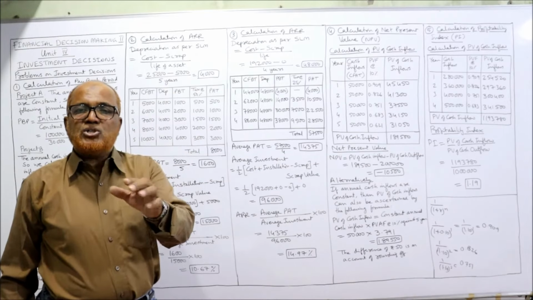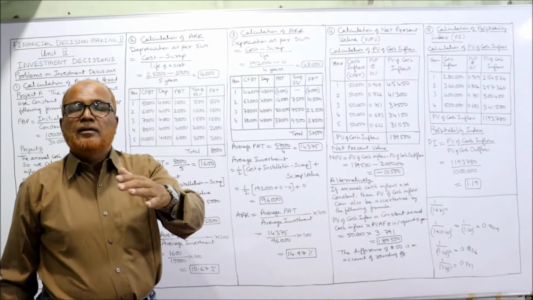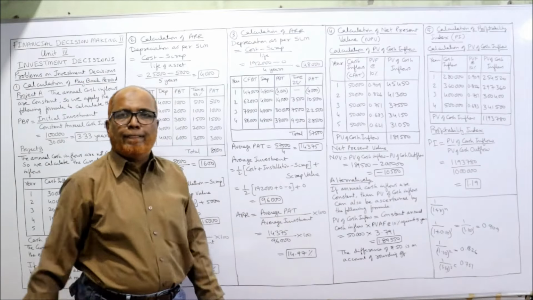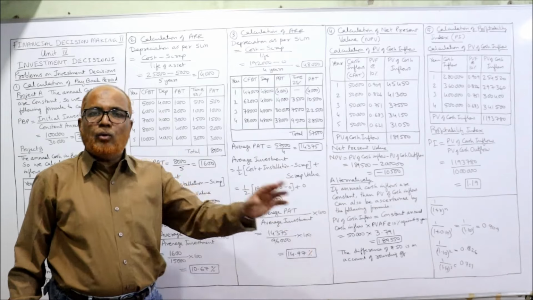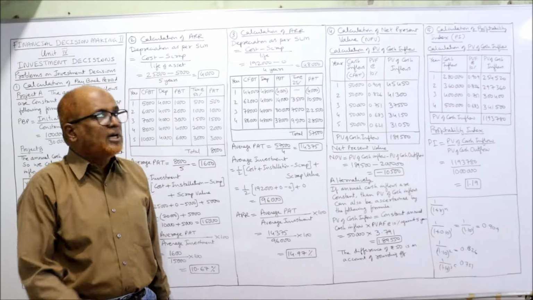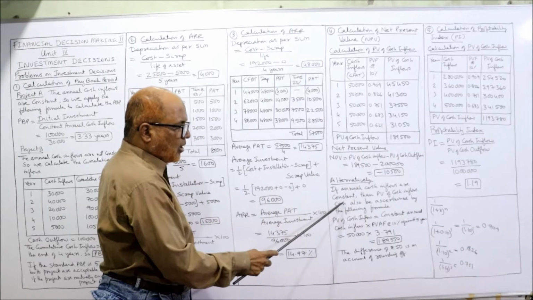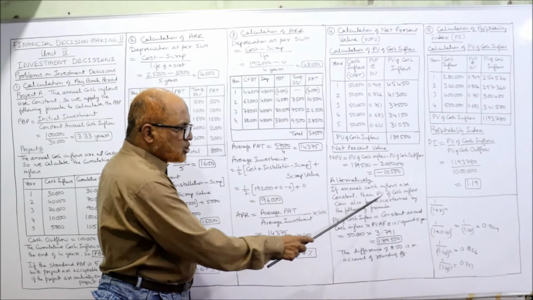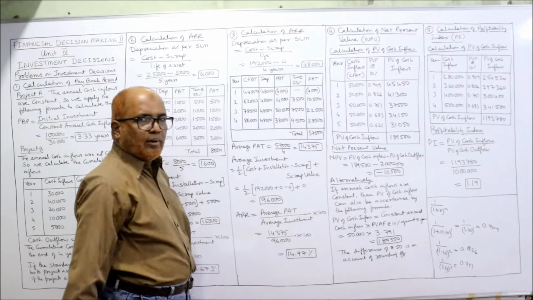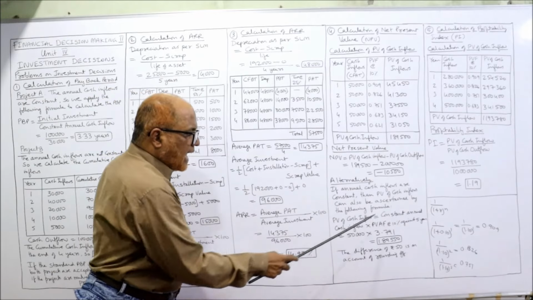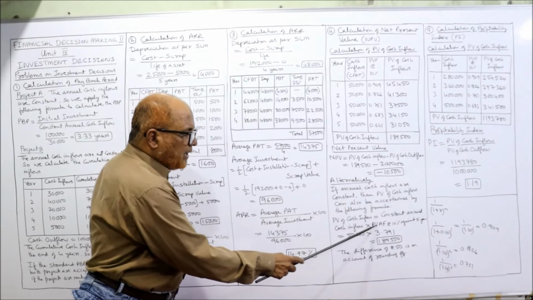If the annual cash inflows are fluctuating, then you compulsorily have to make the table. You cannot apply the formula. Here annual cash inflows are constant, so the PV of cash inflow can also be ascertained by the following formula: PV of cash inflow is equal to constant annual cash inflow into PVAF.